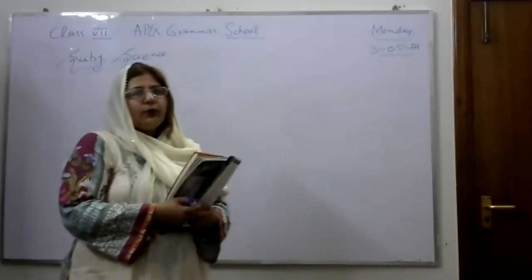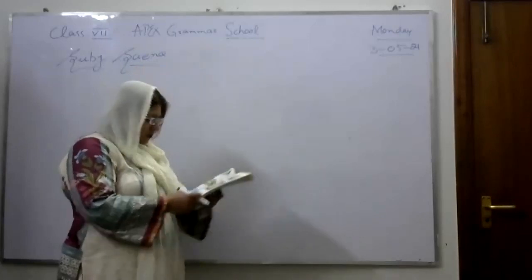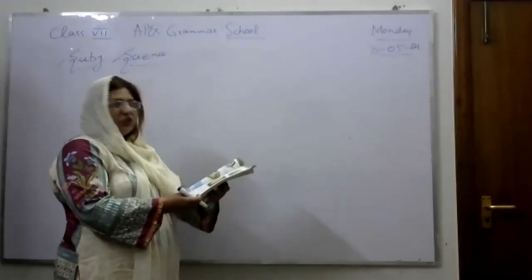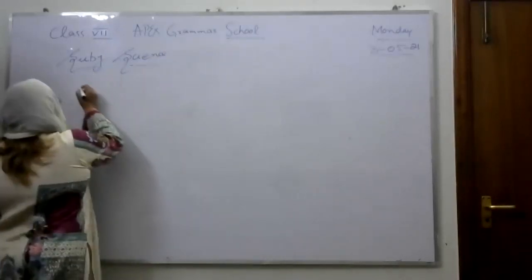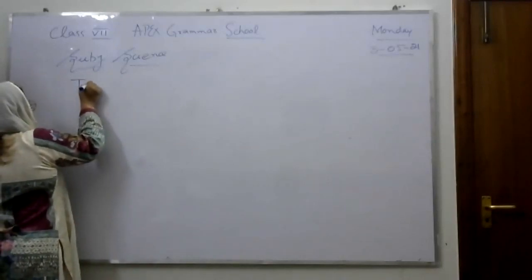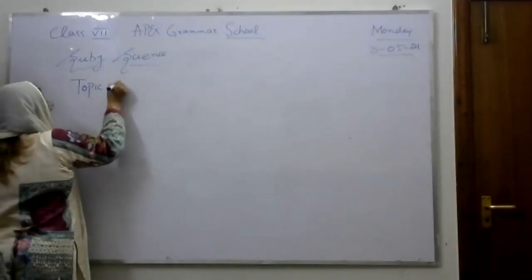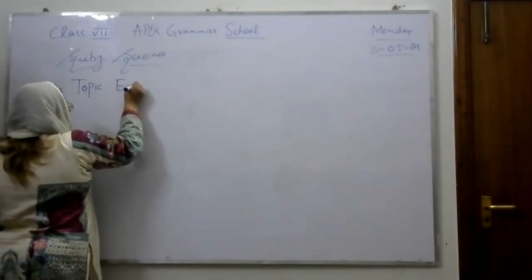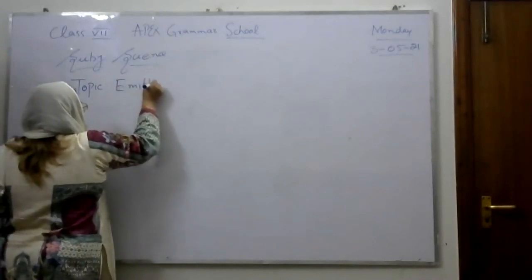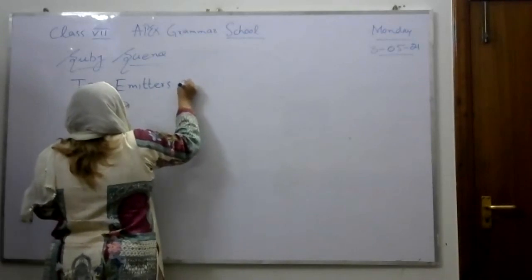Today our topic is emitters and absorbers, on page number 7.